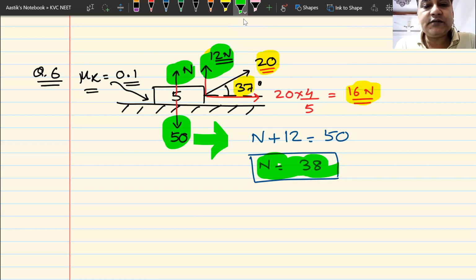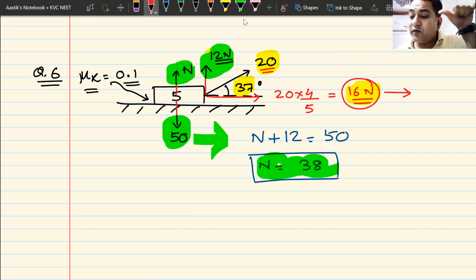What I mean to tell you is frictional force can be changed in two ways. You can change the value of mu, or you can change the value of n. As you can see how I've changed the value of n. Previously 20 newtons was horizontal. I have put 20 newtons like this and I've changed the value of n. Now n becomes 38. Now where is this block going to move? The only force is 16 newtons, which is trying to pull the block here in the forward direction. So the block will only move in the forward direction. Yes or no? Do we understand this?